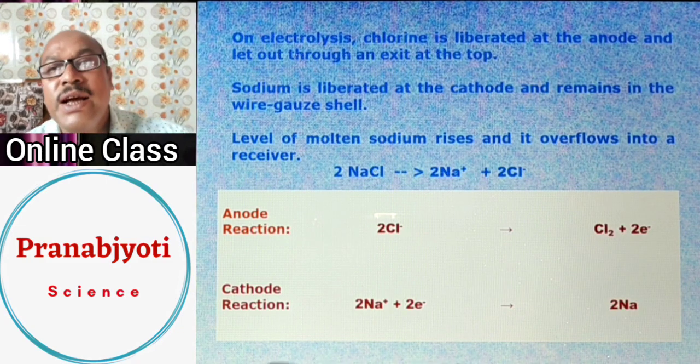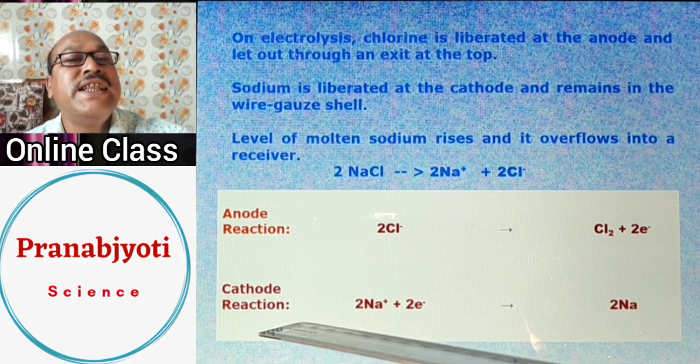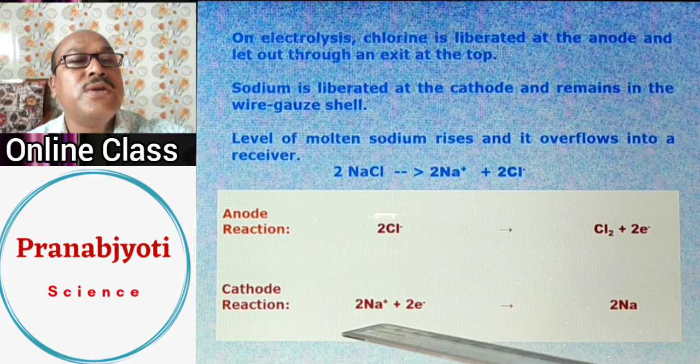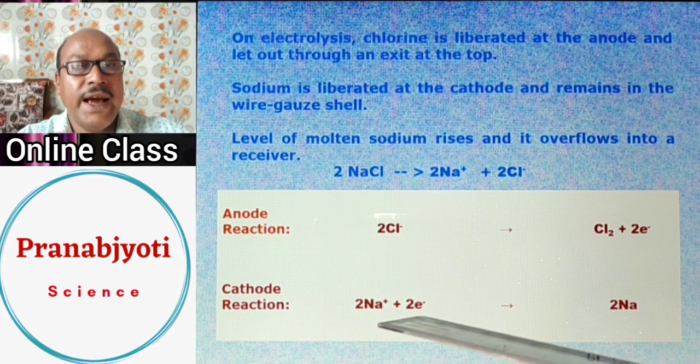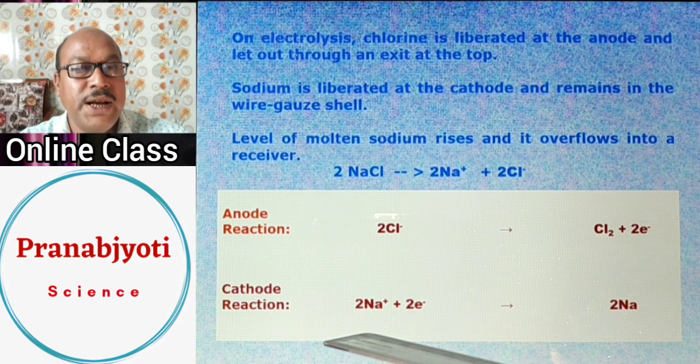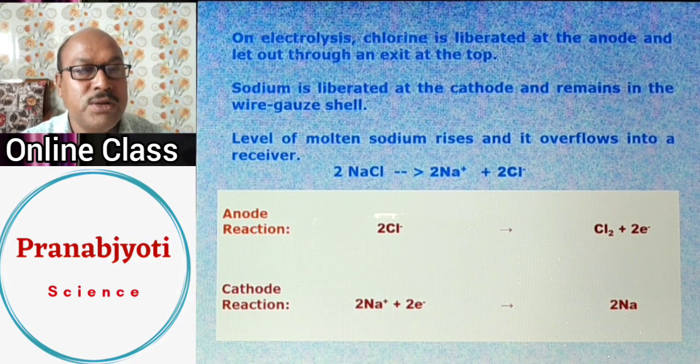Similarly, the cathode is negatively charged, so the sodium positive ions are attracted, accept electrons at the cathode, that is, undergo reduction, and form sodium metal. This is how sodium metal is extracted by electrolysis of molten sodium chloride.